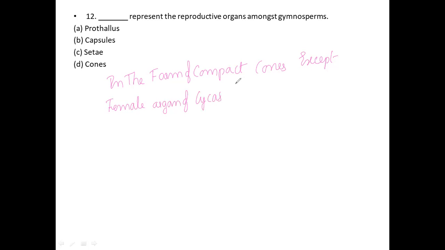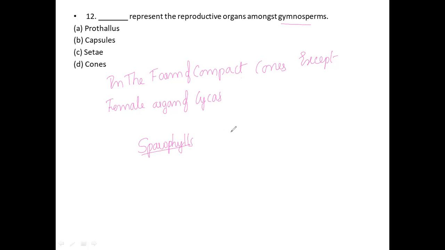There are two types of sporophylls usually present in gymnosperms. They are segregated to form distinct cones, also called strobili, male and female cones.